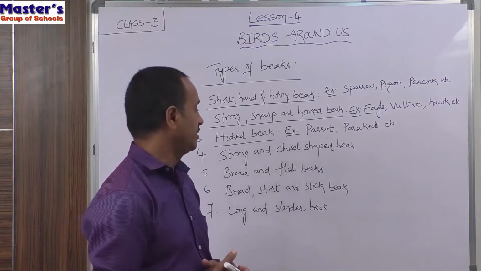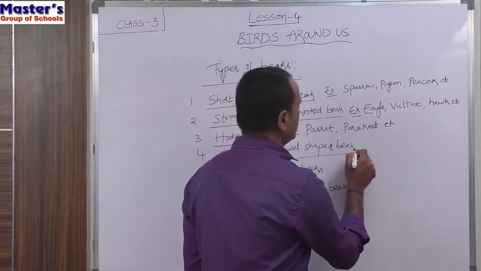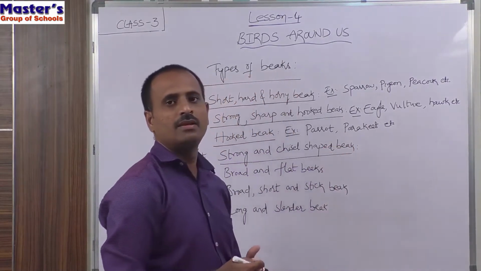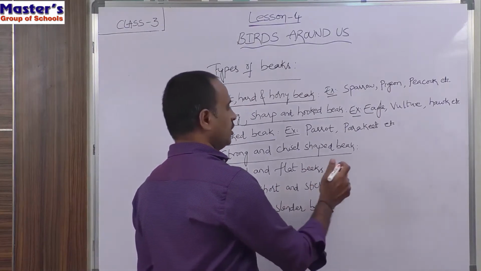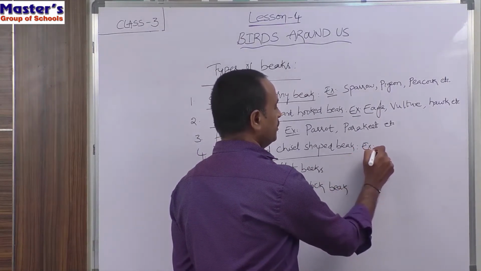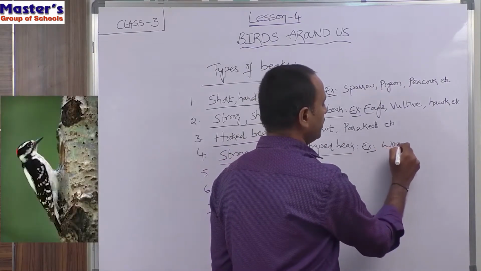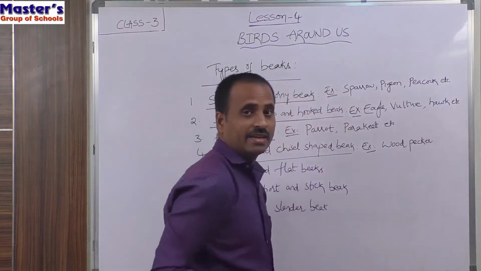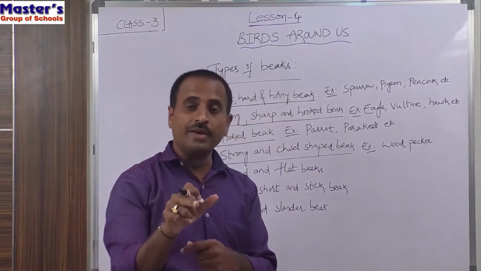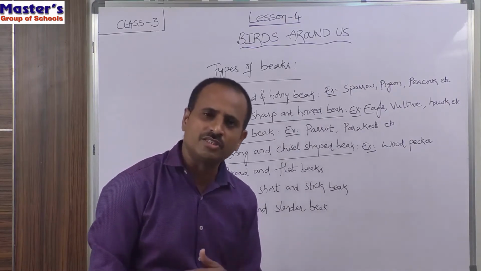And also, what is the fourth type of beak? That is strong and chisel shaped beak. Children, the example for the bird having strong and chisel shaped beak is woodpecker. If you observe the woodpecker, it has a long beak which is in the shape of a chisel. So what is a chisel?